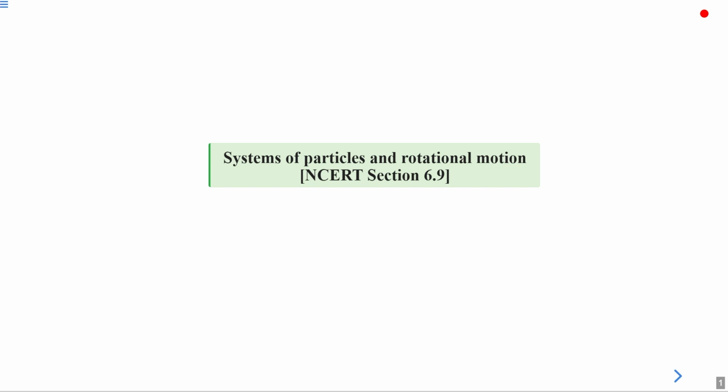In today's lecture, we are going to learn about systems of particles in rotational motion, NCERT section 6.9.